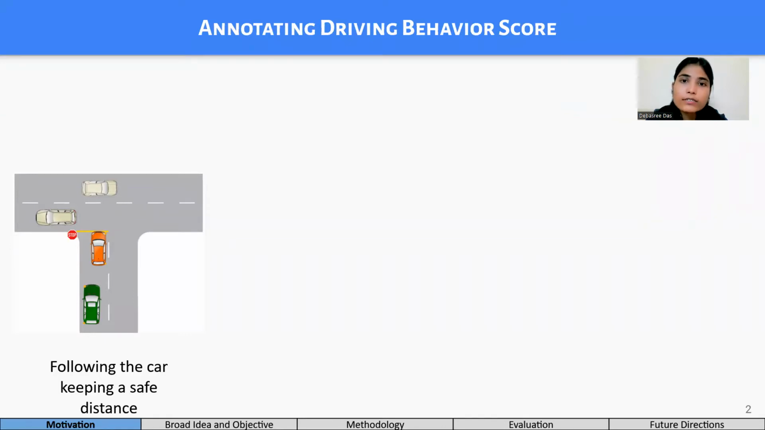driver is adhering to the road safety rules, keeping a safe distance between adjacent vehicles. Thus, the driving behavior depends a lot on the driving skill of a particular driver, as he has to handle the maneuvers, road conditions, etc.